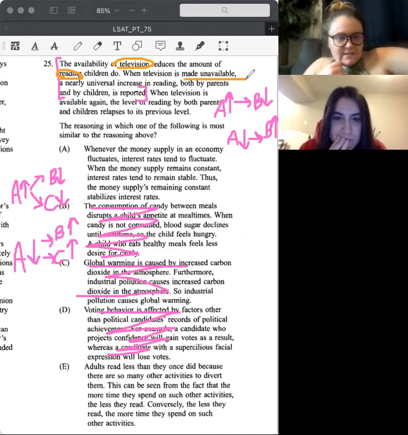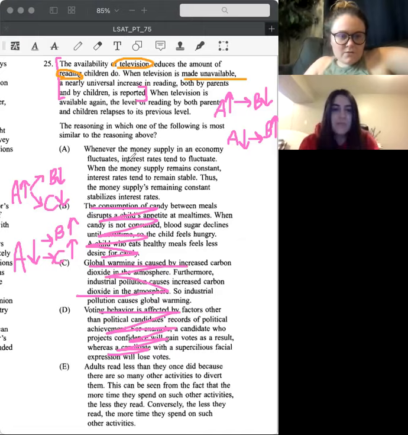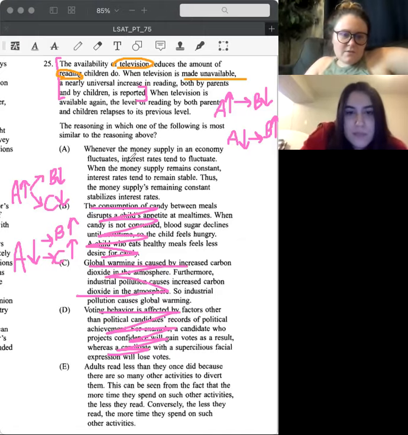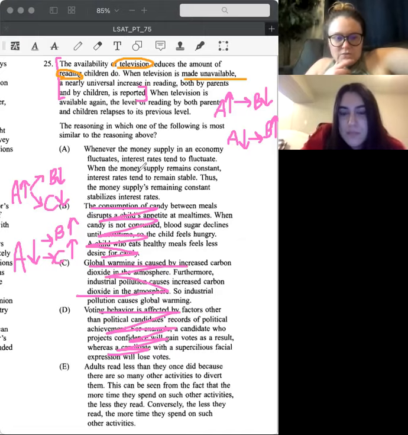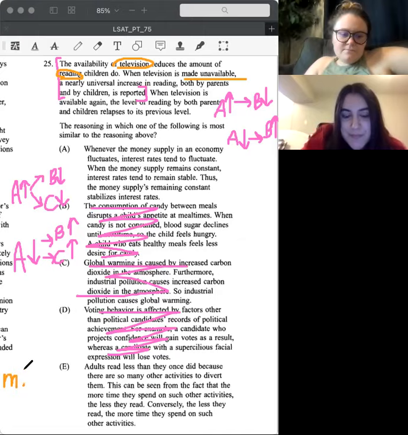So let's go back. A says, whenever the money supply and economy fluctuates, interest rates tend to fluctuate. When the money supply remains constant, interest rates tend to remain stable. Thus, the money supply remaining constant stabilizes interest rates. Okay, so I guess what they're saying here is whenever money changes, we don't know how, but I'll just say up, then interest rates change.